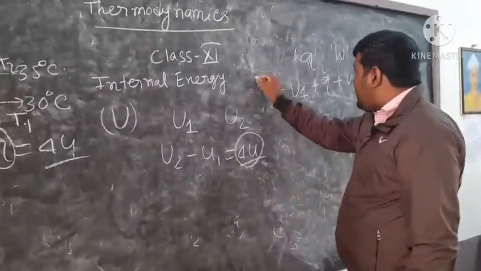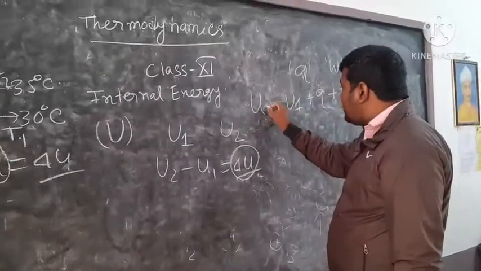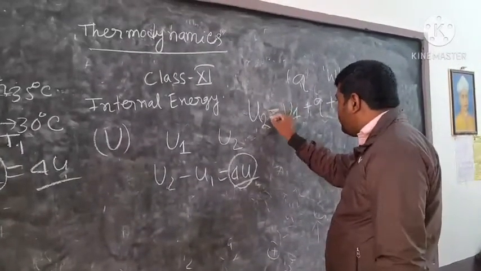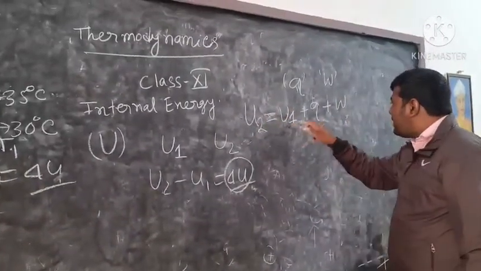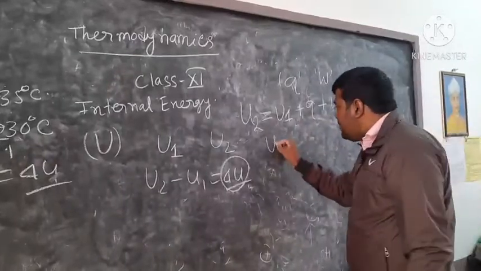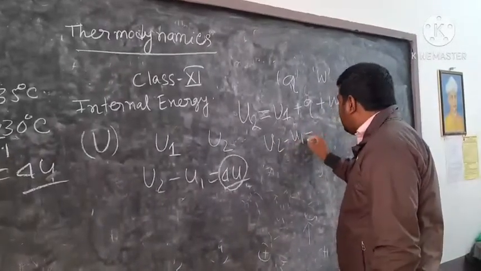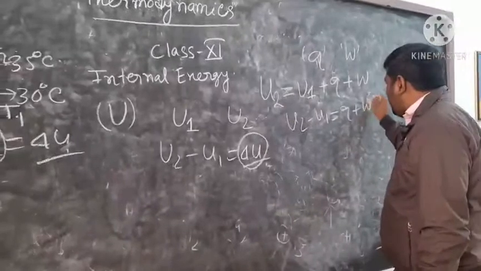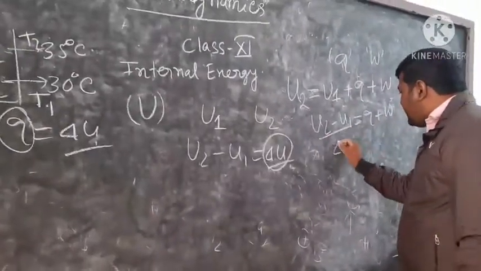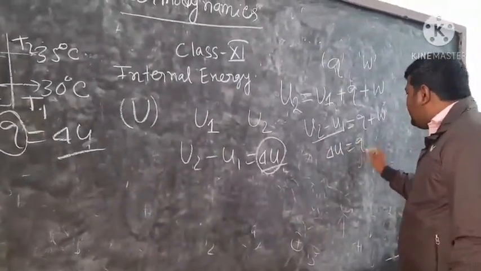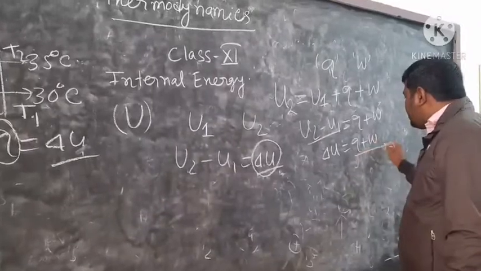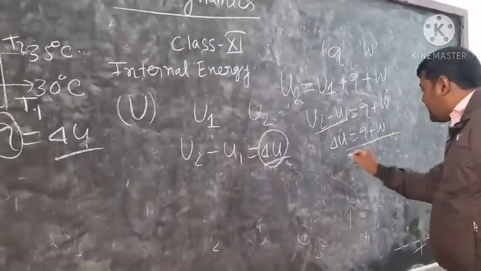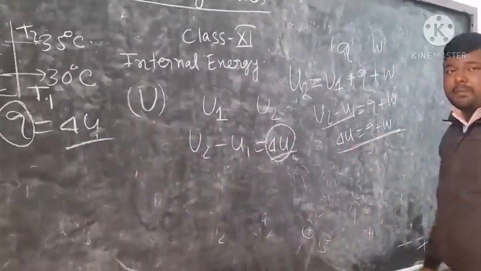Now in the final state, if the internal energy is U2, then U2 will be equal to U1 plus Q plus W. So U2 minus U1 equals Q plus W. And U2 minus U1 is delta U. So delta U equals Q plus W. This is the mathematical form of the first law of thermodynamics.